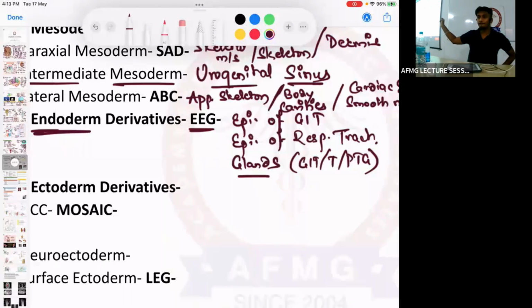What is the epithelium of the respiratory tract? Quickly. It is the pseudo-stratified ciliated columnar epithelium. Epithelium of the respiratory tract is pseudo stratified ciliated columnar epithelium. Okay, no issues with this.